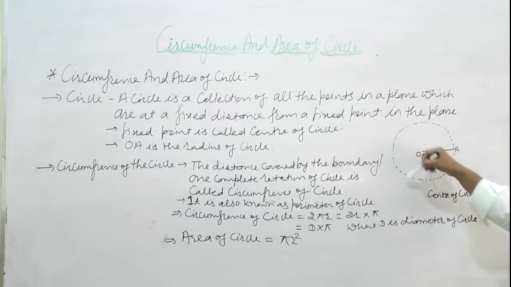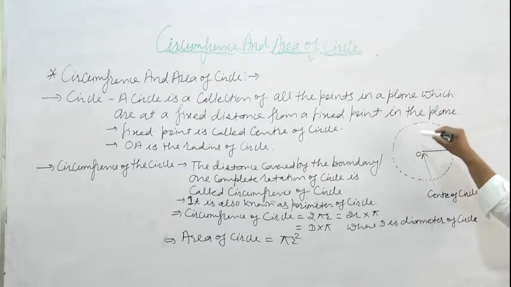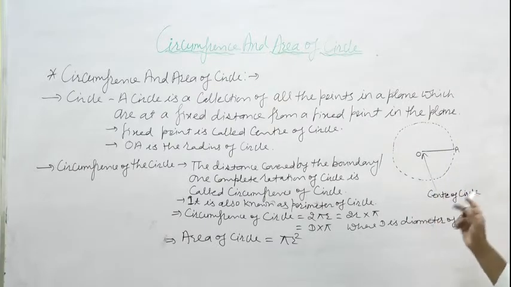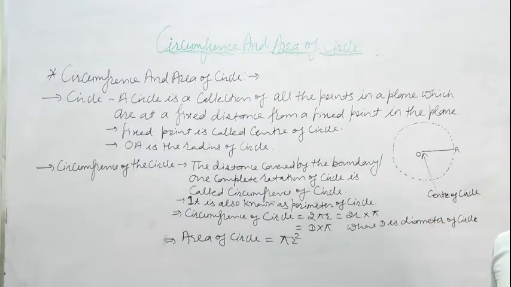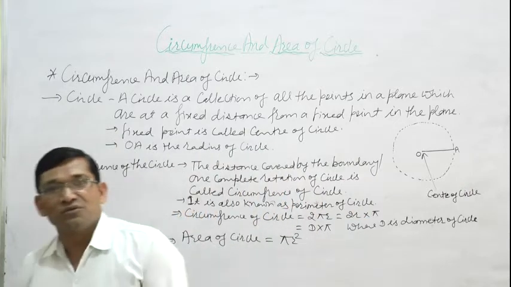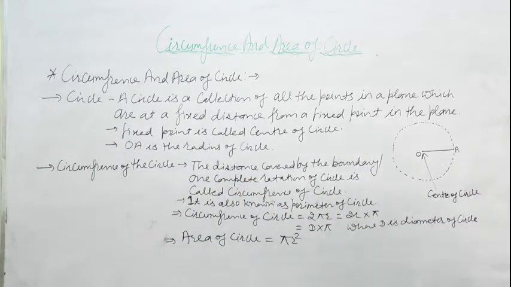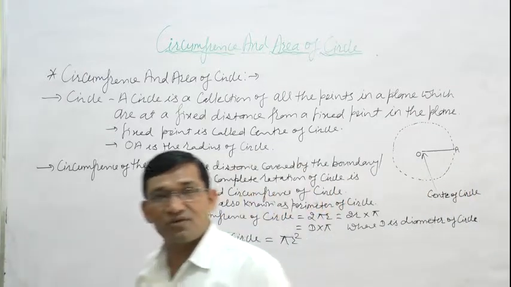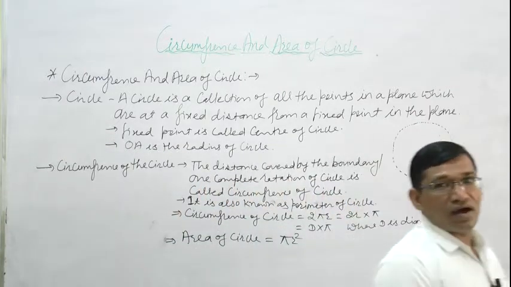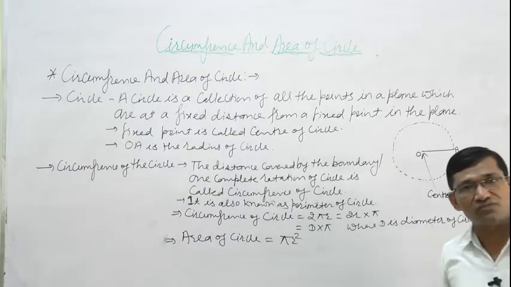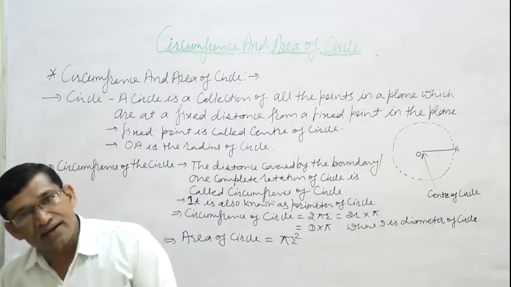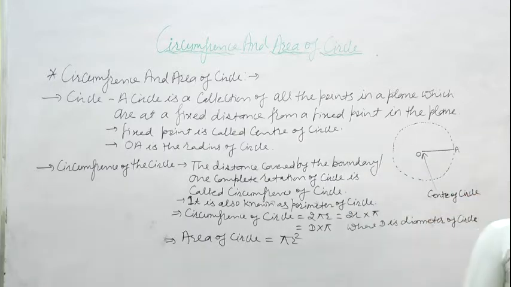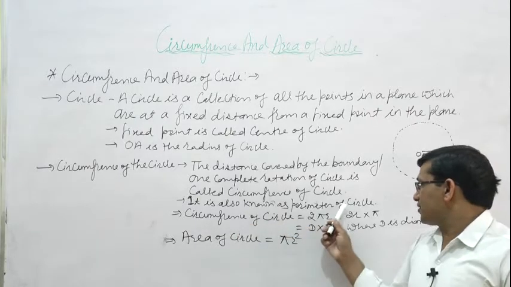The length of one complete rotation is the circumference of the circle. It is also known as the perimeter of the circle. In previous classes you found the perimeter of rectangle, perimeter of square, perimeter of triangle. These are also known as circumference. Circumference of equilateral triangle means 3 multiply side. Circumference of rectangle means 2 multiply length plus breadth. Similarly, this is also known as the perimeter of circle.